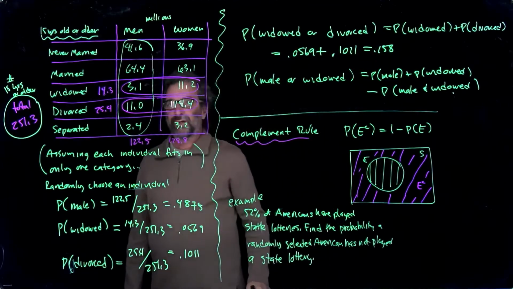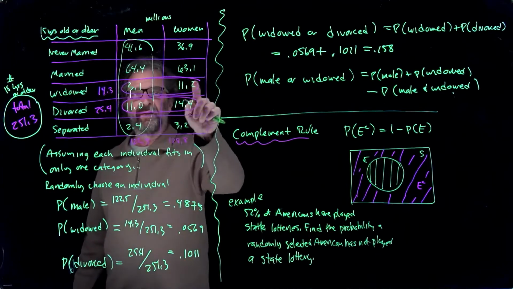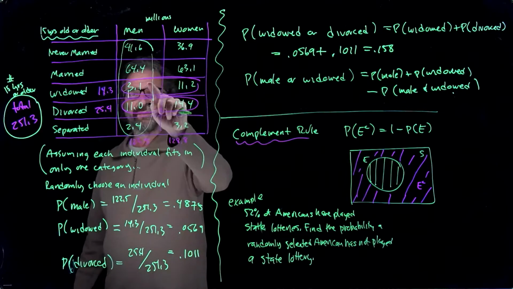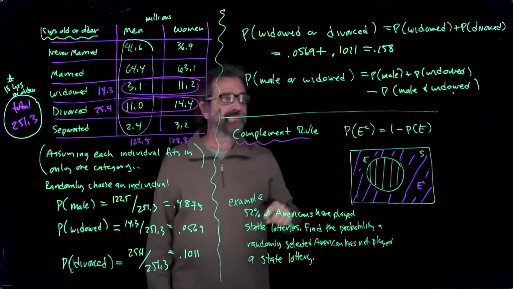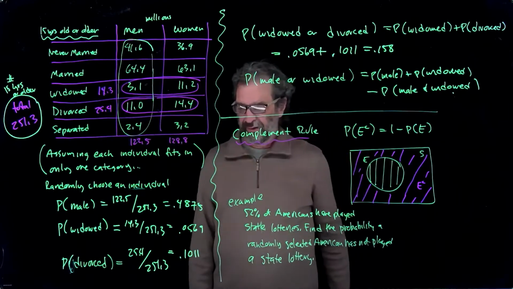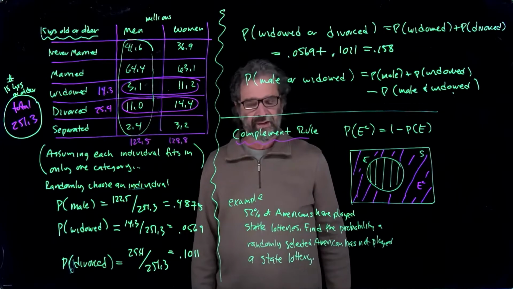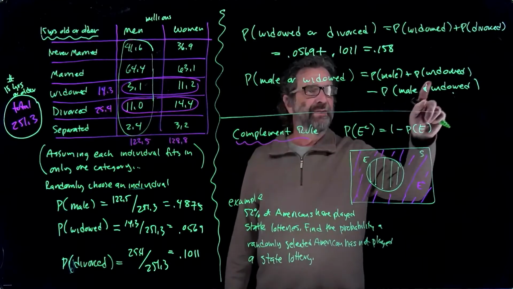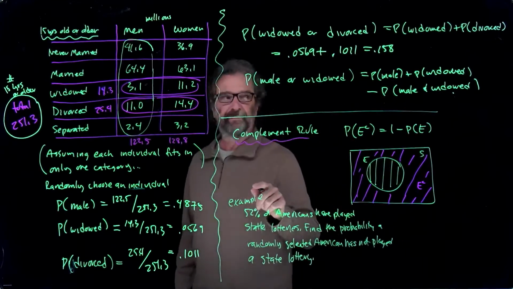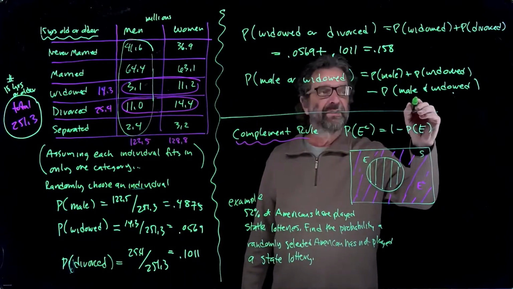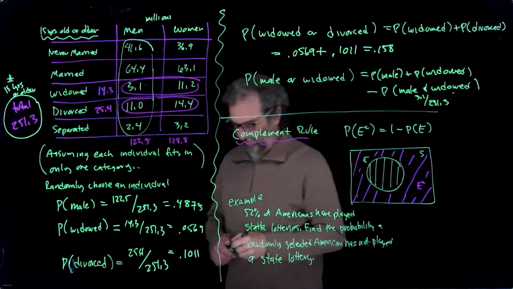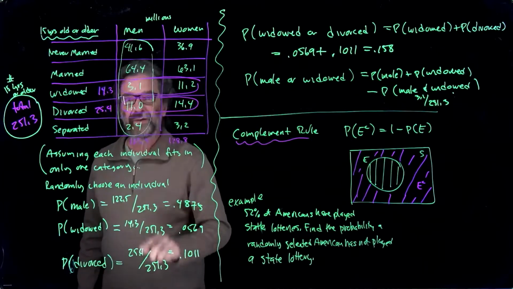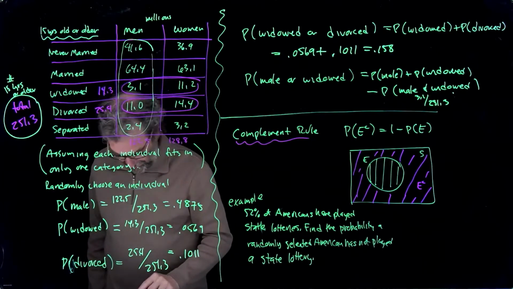And then male or widowed, here's male, it's this green circle here. Here's widowed there, this purple circle there. So this particular quantity, widowed and male, belongs to male, also belongs to widowed. So male or widowed can't be divided into male and widowed separately because they're not disjoint. They share outcomes. And so we use the general addition rule, male plus widowed minus male and widowed. Male and widowed, this one here, is 3.1 over 251.3. So 3.1, which is here, divided by 251.3.